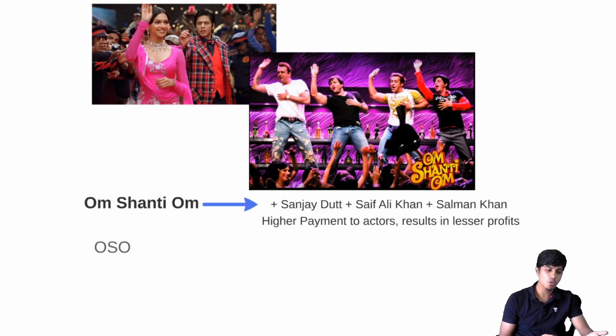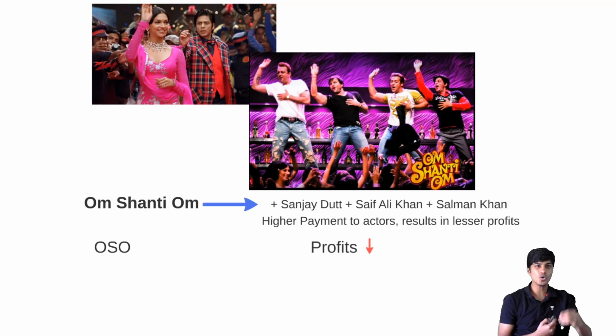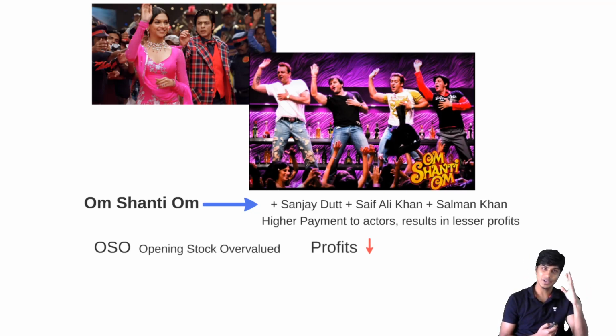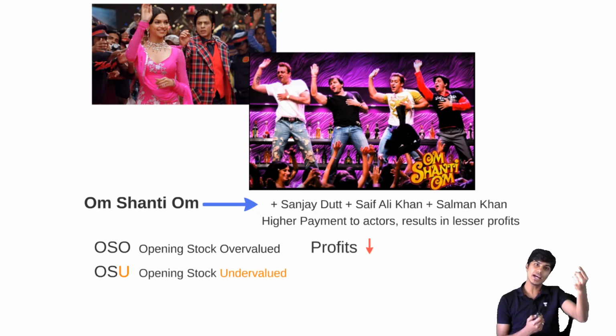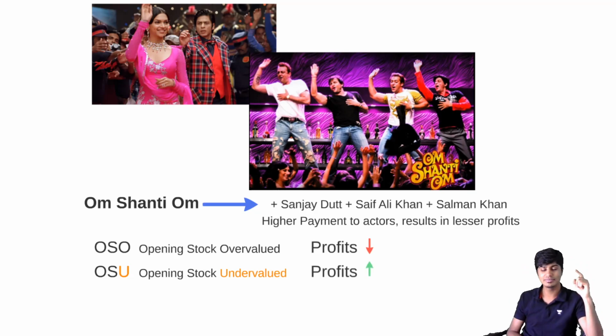Om Shanti Om. Opening stock overvalued. OSO. Profits decrease. What is OSO? Opening stock overvalued. Now let's do the opposite. OSU. Opening stock undervalued. So it will be ulta. Profits will increase. And now we'll see closing stock overvalued.